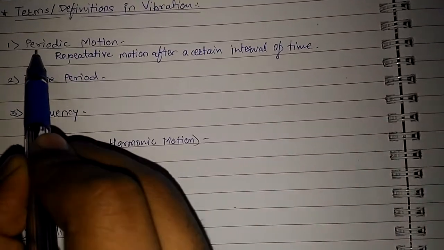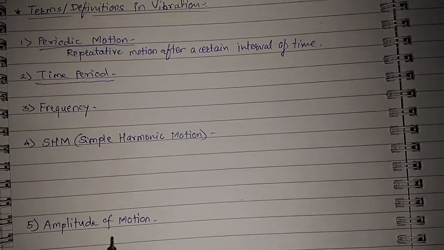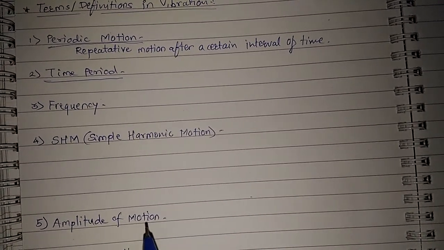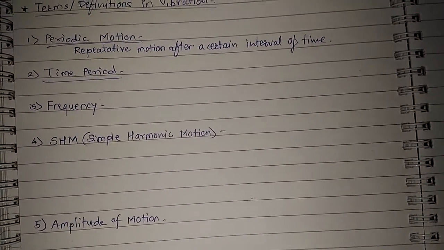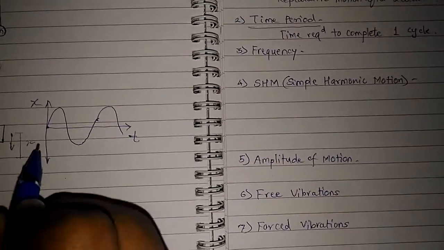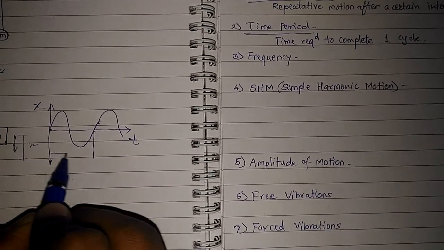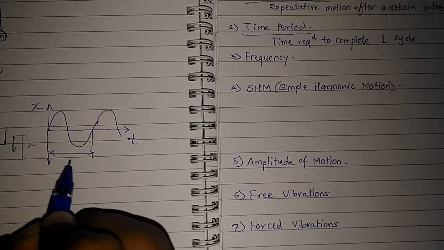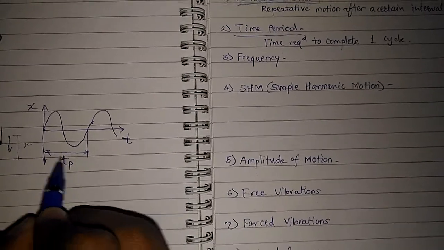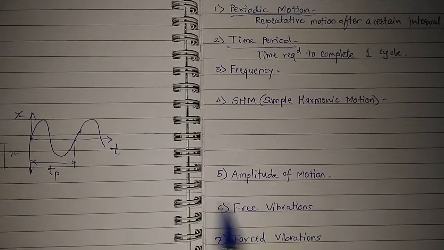So we have done with this, and now we will move towards time period. So time period is basically the time required to complete one cycle. We'll consider the same example. So one cycle will be from, yes, this will be the one cycle. So it will require some time t, or say tp, because it is time period. So we'll use tp for this. So time period is this.